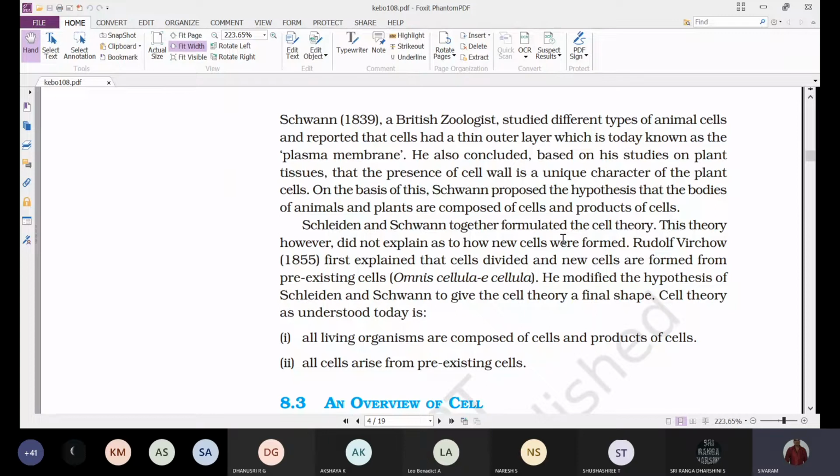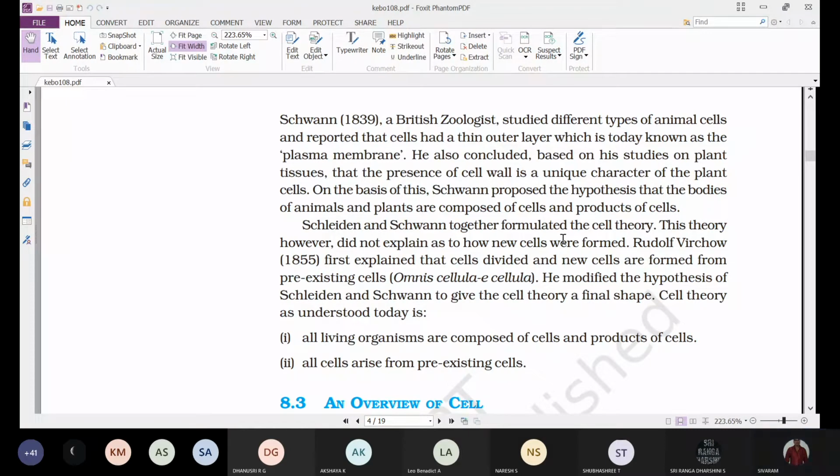What does that statement mean? It was proposed by Rudolf Virchow: new cells are formed from pre-existing cells. That means the existing cells will divide and give rise to new cells. So new cells are formed from pre-existing cells. That is what we can see: Omnis cellula e cellula.